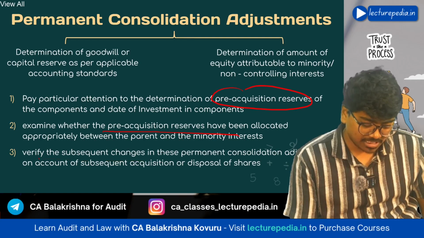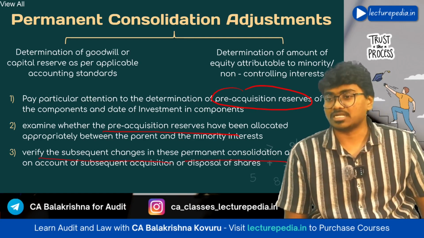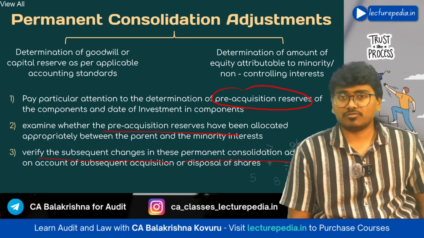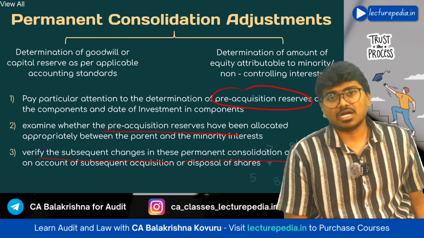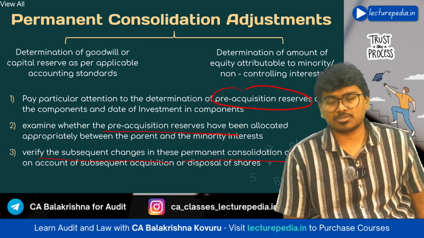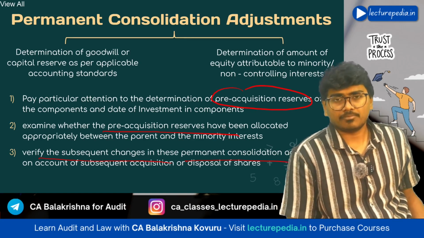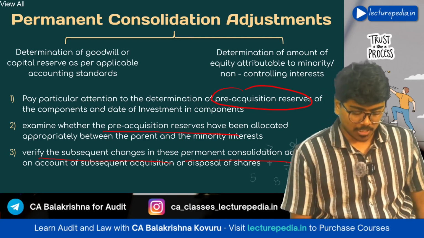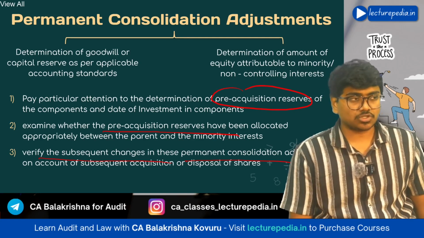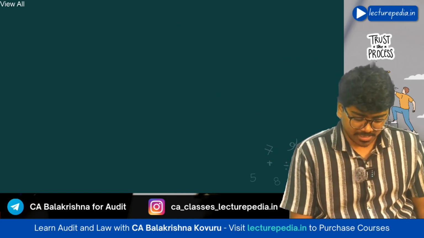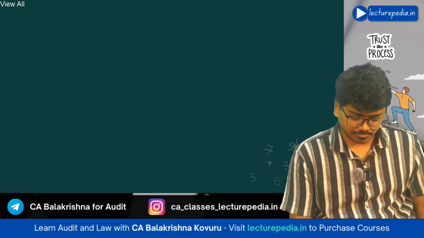Next, verify the subsequent changes in these permanent consolidation adjustments on account of subsequent acquisition or disposal of shares. In future, if additional shares have been acquired or if the existing shares have been disposed by the parent entity, then the consolidation adjustments have to be done again properly. So these are the two permanent consolidation adjustments. Next, going to current period consolidation adjustments.